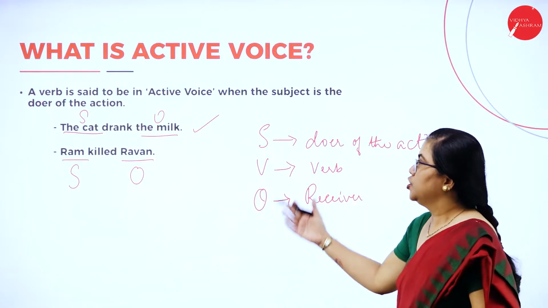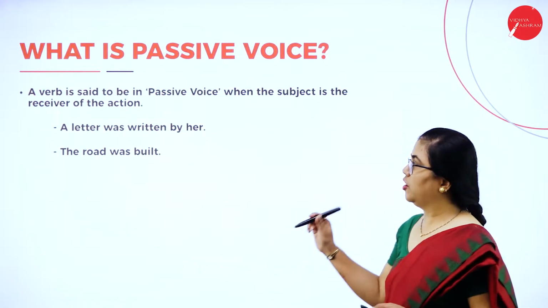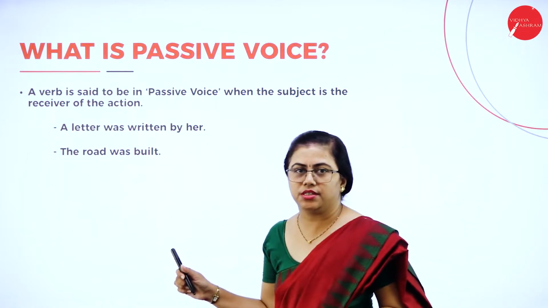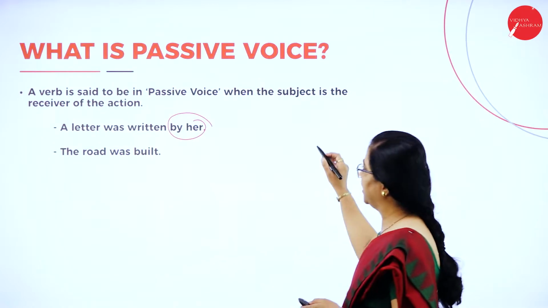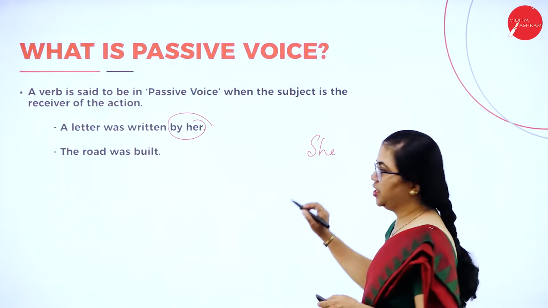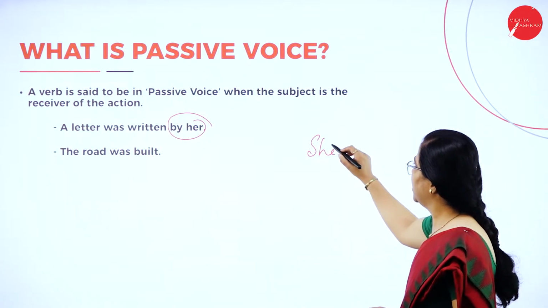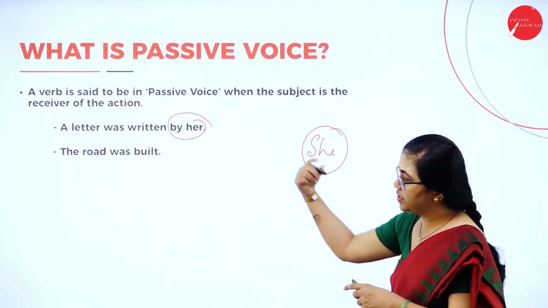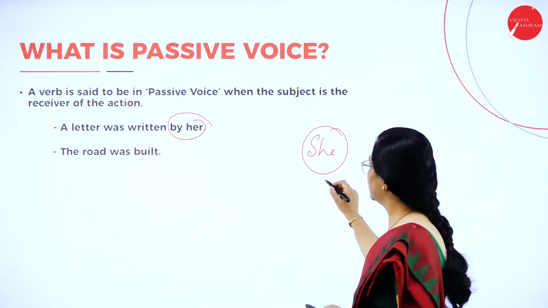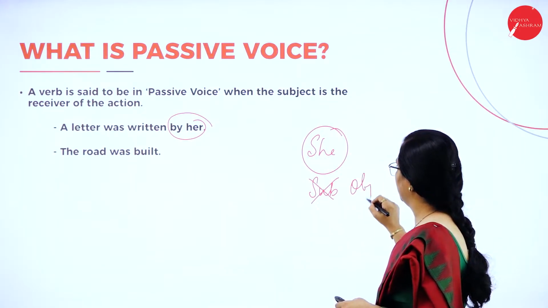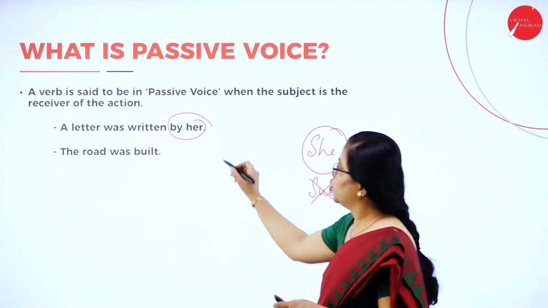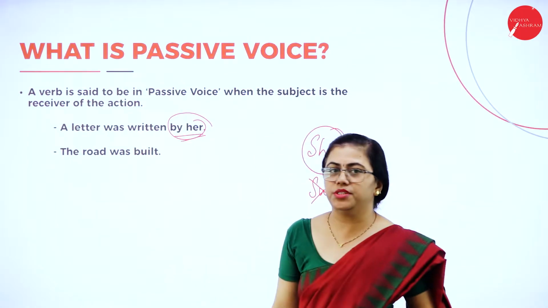Okay, so going to passive voice. Who has written the letter here? She has written the letter. So here she has written the letter, but though she is doing some action, this is not the subject. This is not the subject, whereas it is the object. So whoever does the action is in the object part.